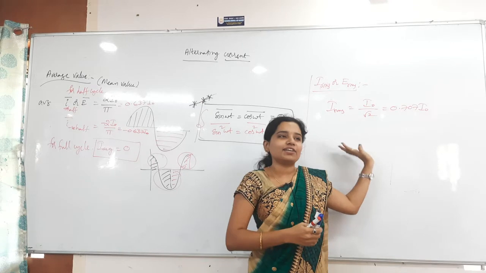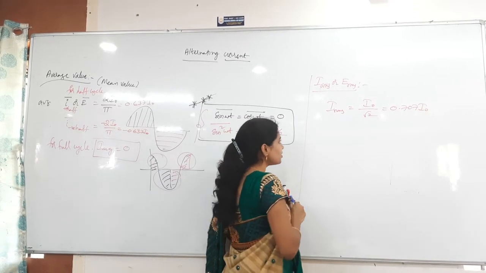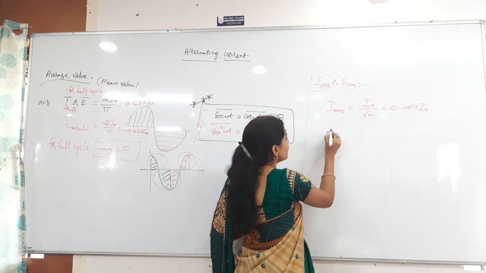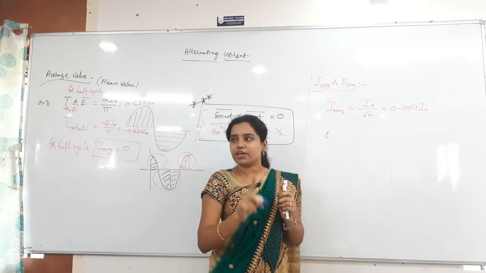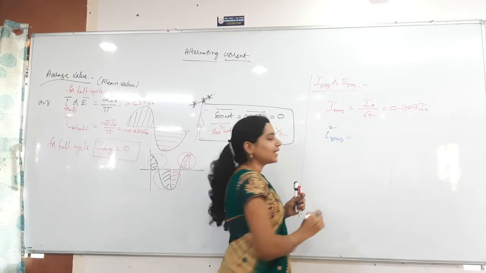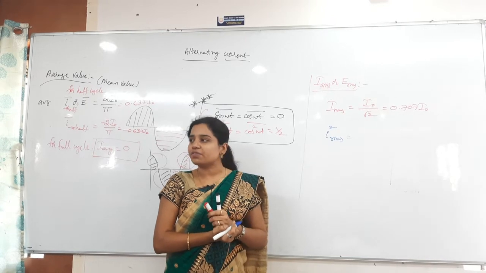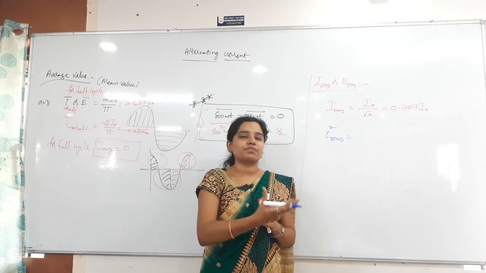This will be calculated over the full cycle here. And also remember, while solving the problems, we'll say root mean square, correct? So here I square RMS, we always calculate I square RMS. The I square RMS is nothing but, in terms of integration, because they might give the functions also.